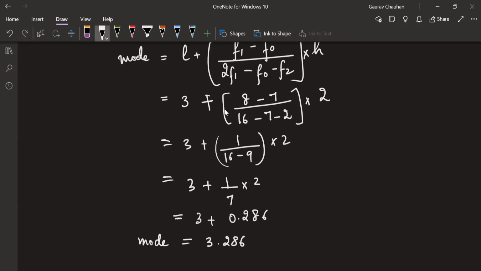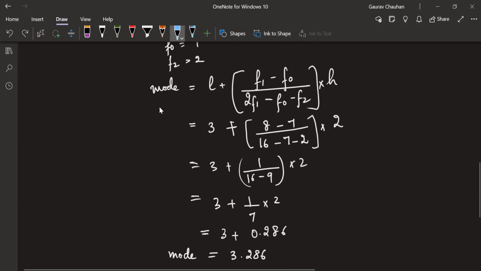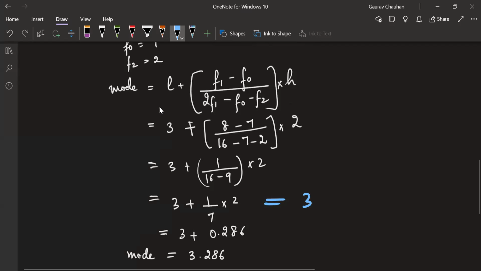You can also choose to write it as 3 2 by 7 if you want to write it in fraction. Generally we prefer answers in this chapter in decimal form. If you have a little bit of time, unless you're really out of time, go to the end, do at least 2 to 3 decimal places and then stop. Otherwise, write it as 3 2 by 7 and leave.